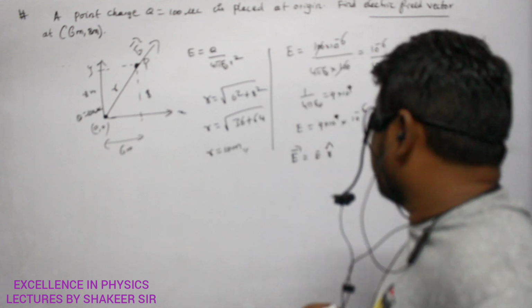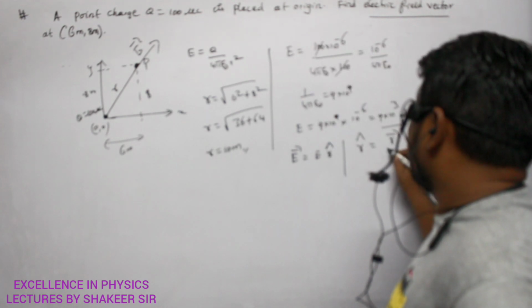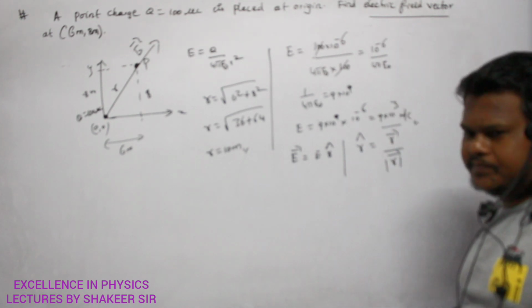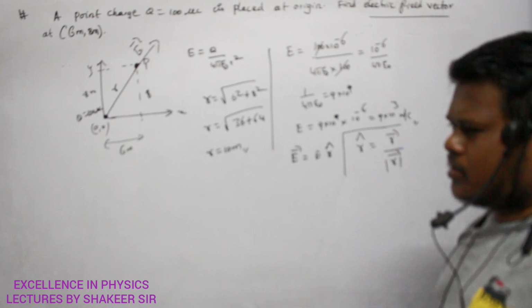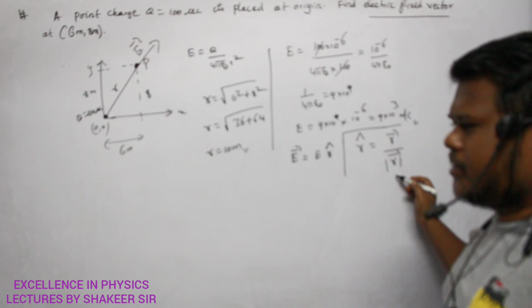First of all, how can I write R dash? R cap can be written as vector R divided by its magnitude. This is called the unit vector. First year students, you should know this unit vector concept. Unit vector means vector divided by its magnitude.